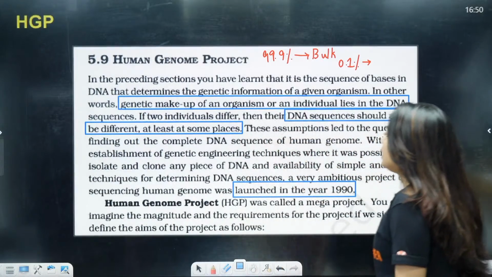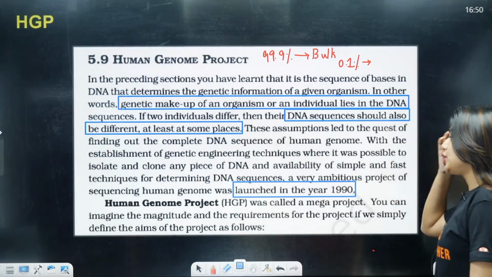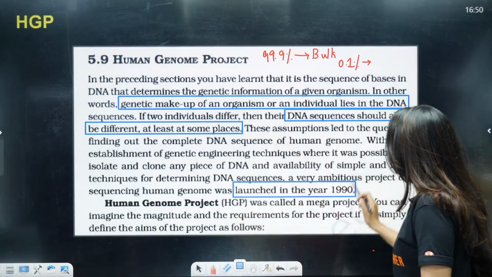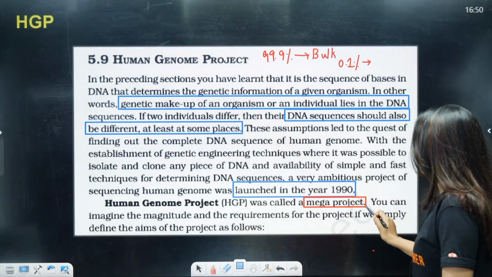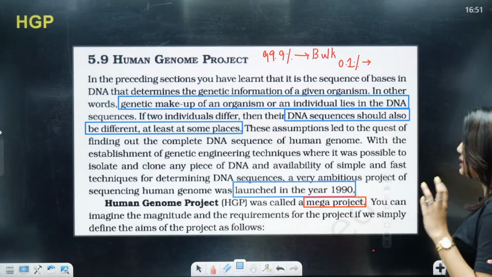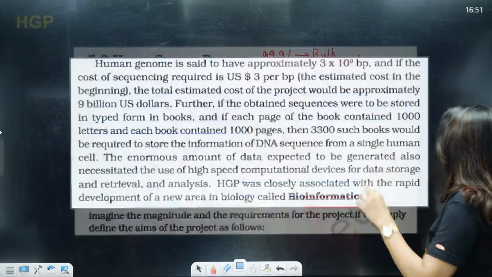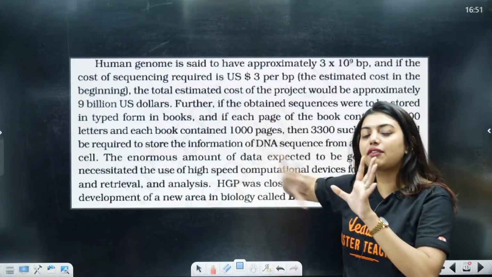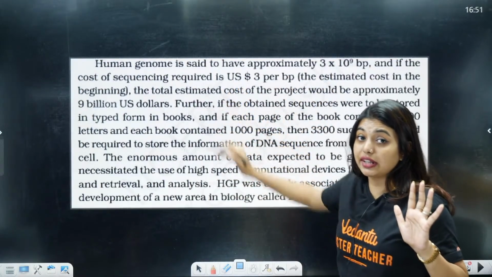Yes, okay. Now look here. This Human Genome Project, that is HGP, was called the Mega Project. You can imagine the magnitude and the requirement for the project if we simply define the aim of the project as follows. See, this paragraph is very important. That first paragraph is just the introduction, but this paragraph is very important.